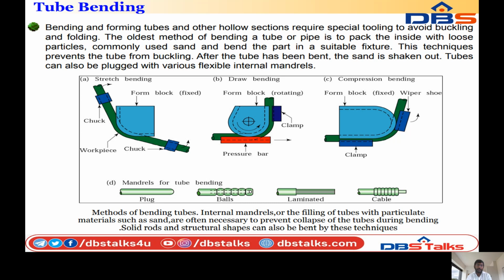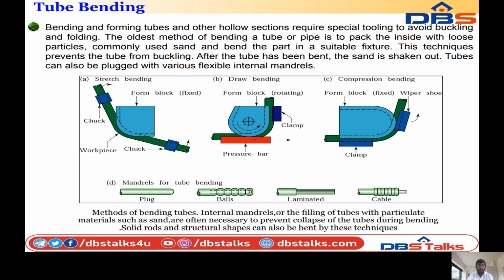So coming to the tube bending. What is tube bending? Bending and forming tubes and other hollow sections require special tooling to avoid buckling and folding. The oldest method of bending a tube or pipe is to pack the inside with loose particles, commonly sand, and bend the part in a suitable fixture. The technique prevents the tube from buckling. After the tube has been bent, the sand is shaken out.